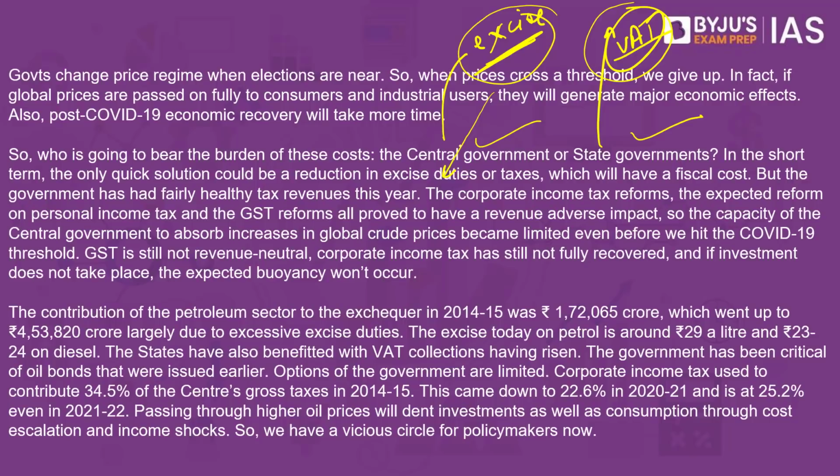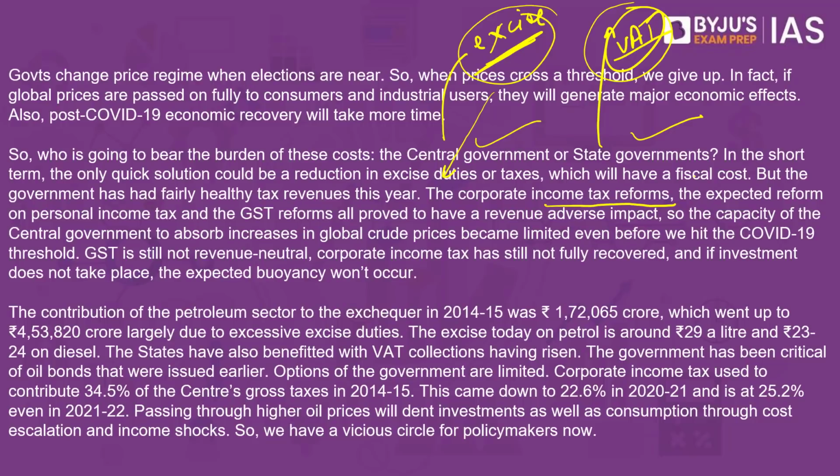They have anyways cut down on corporate income tax in the past few years, and the GST collection also has not increased as much as the government would have liked. And that is why the government cannot afford to reduce one more source of earning by cutting down on their excise duty from the petroleum products.